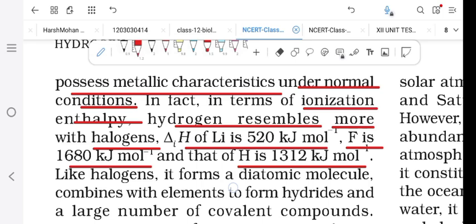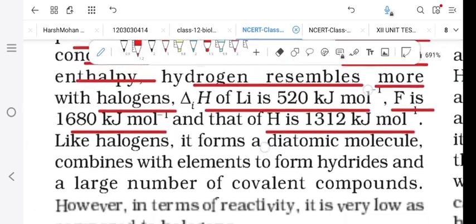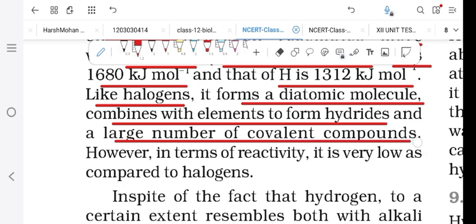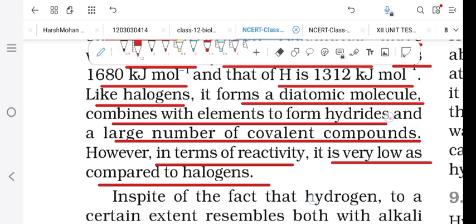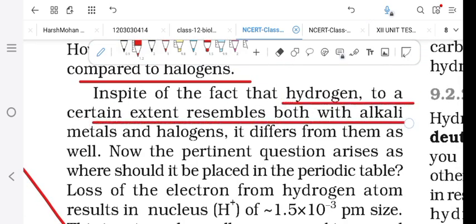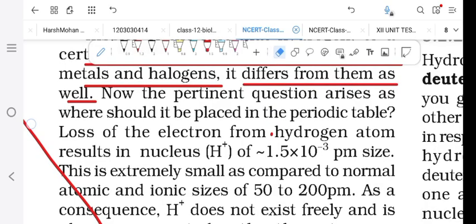Here you can see that the ionization enthalpy of hydrogen resembles fluorine, not lithium, and fluorine is a halogen. So, like halogens, it forms a diatomic molecule and combines with elements to form hydrides and a large number of covalent compounds. However, in terms of reactivity, it is very low as compared to halogens. So, in spite of the fact that hydrogen to a certain extent resembles both alkali metals and halogens, it differs from them as well.